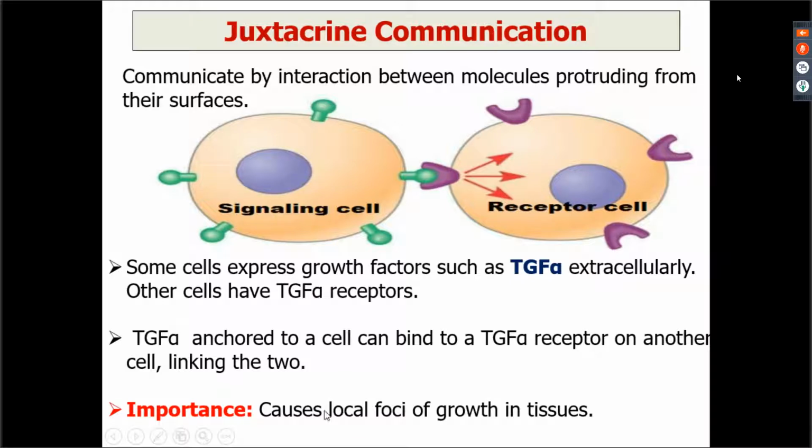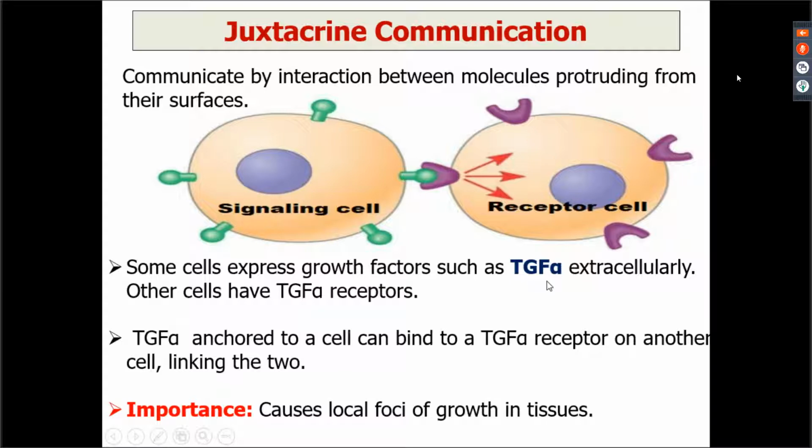And this has importance when we talk about the growth of the tissue, or the local foci within the tissue where the growth is occurring. So it is talking about that. This is just one example. You have multiple examples of juxtacrine communication as well, but this is as far as the general introduction is concerned.